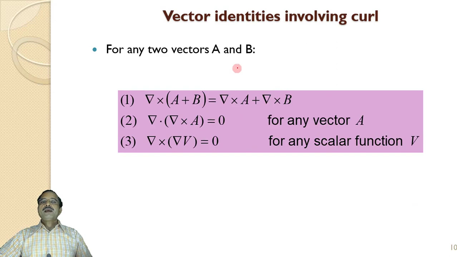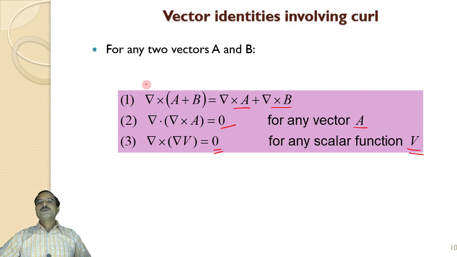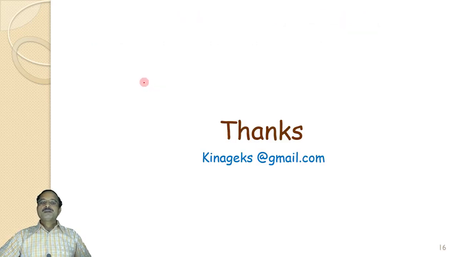These are some mathematical identities involving curl. Curl of vector A plus B is curl of vector A plus curl of vector B. Then divergence of curl of A is 0 for any vector A. Similarly, curl of gradient of V, for a scalar function V, is equal to 0. So these are the identities related to curl which we use very often while solving problems. So this is about curl.